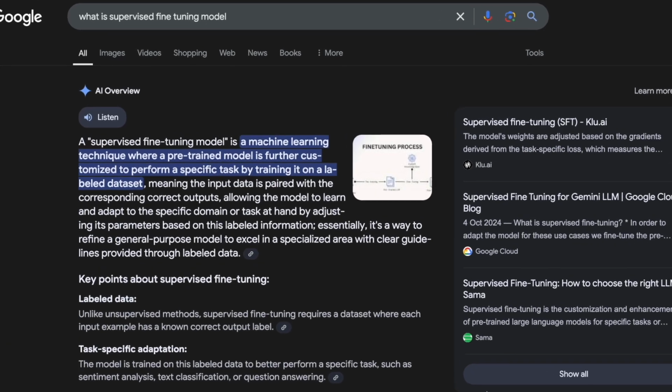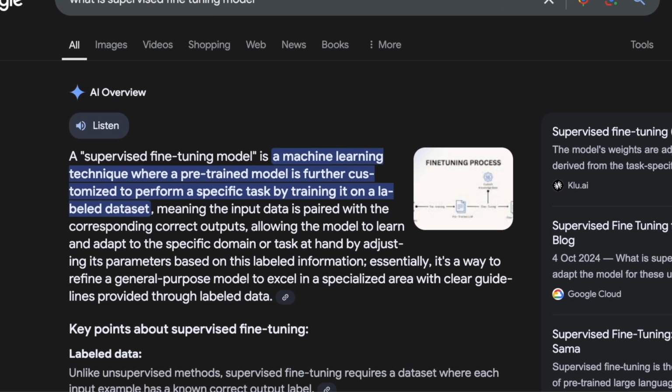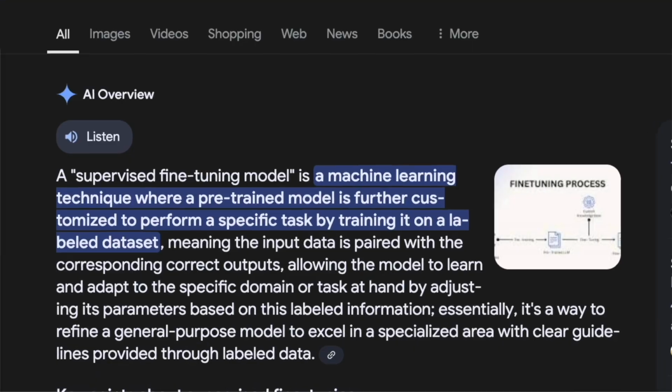Now, if we get into the technicals, DeepSeek is a reinforcement learning based LLM model, unlike ChatGPT, which is a supervised fine-tuned model. What do we mean by these two things? ChatGPT is a supervised fine-tuned LLM model, which is basically trained on labeled data, just like supervised learning works. But DeepSeek is built using the reinforcement learning algorithm.